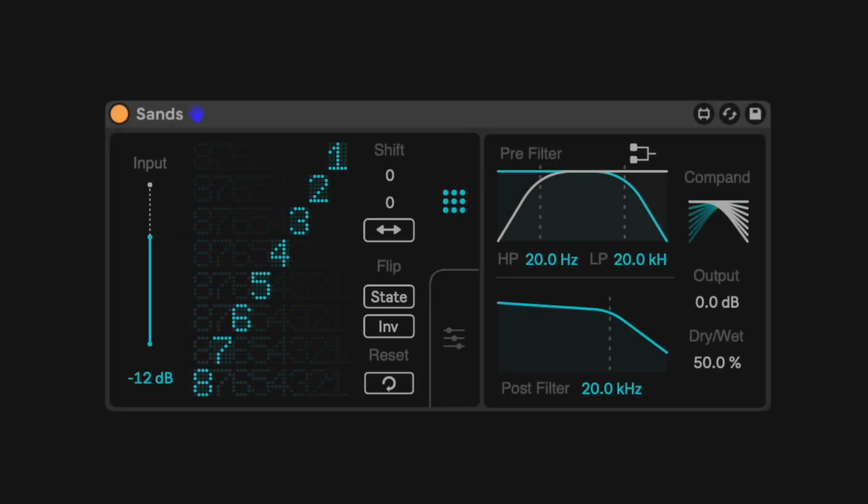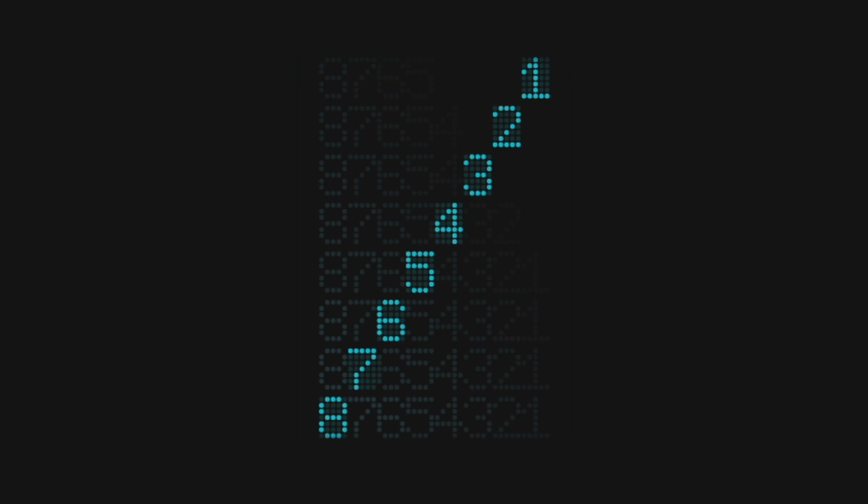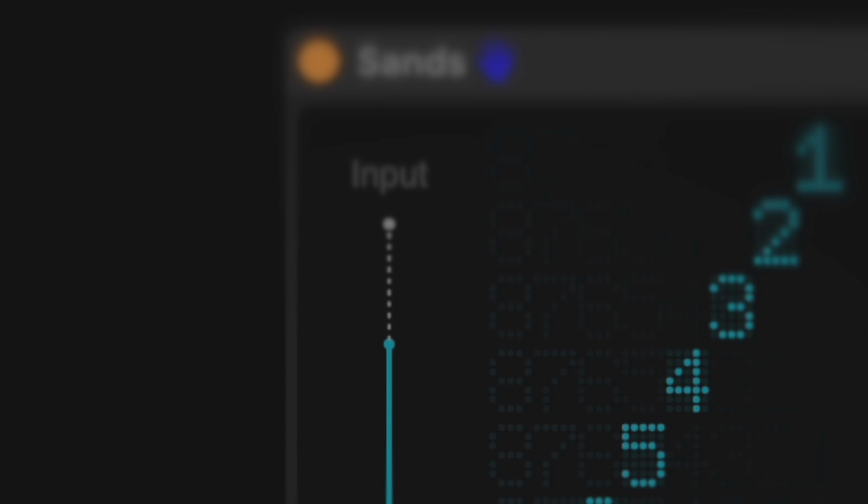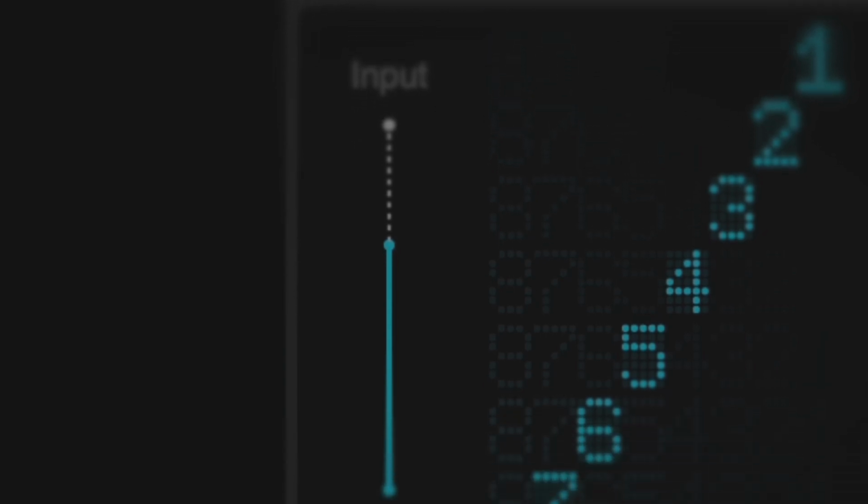Let's start making sounds. The bit matrix is our center of control. The x-axis represents our inputs, and the y-axis represents our outputs. The default state of the device sounds relatively clean. It should sound like your original signal, but with a higher noise floor and a slight drop in fidelity, especially as the sound gets quiet.